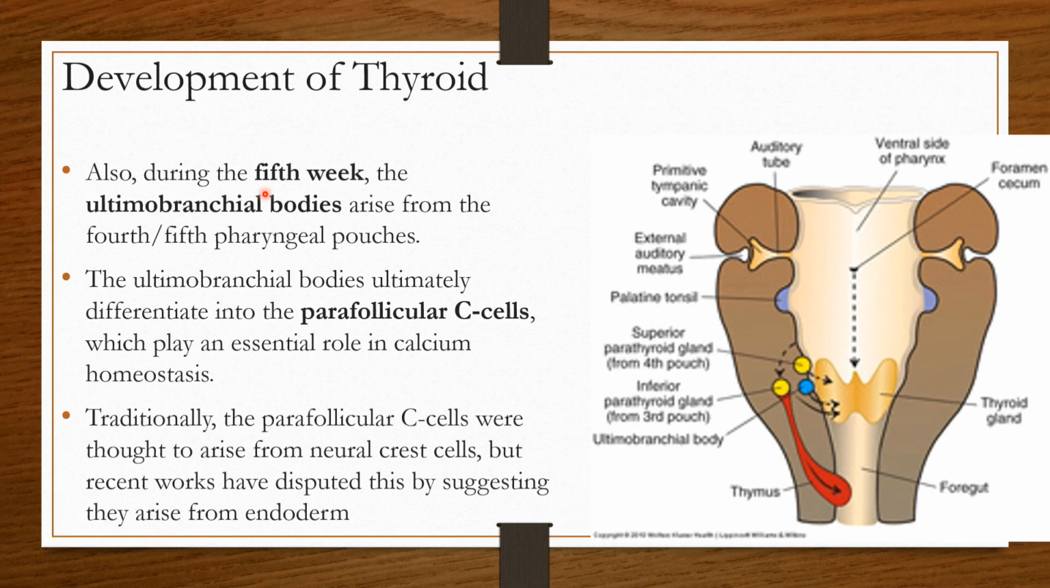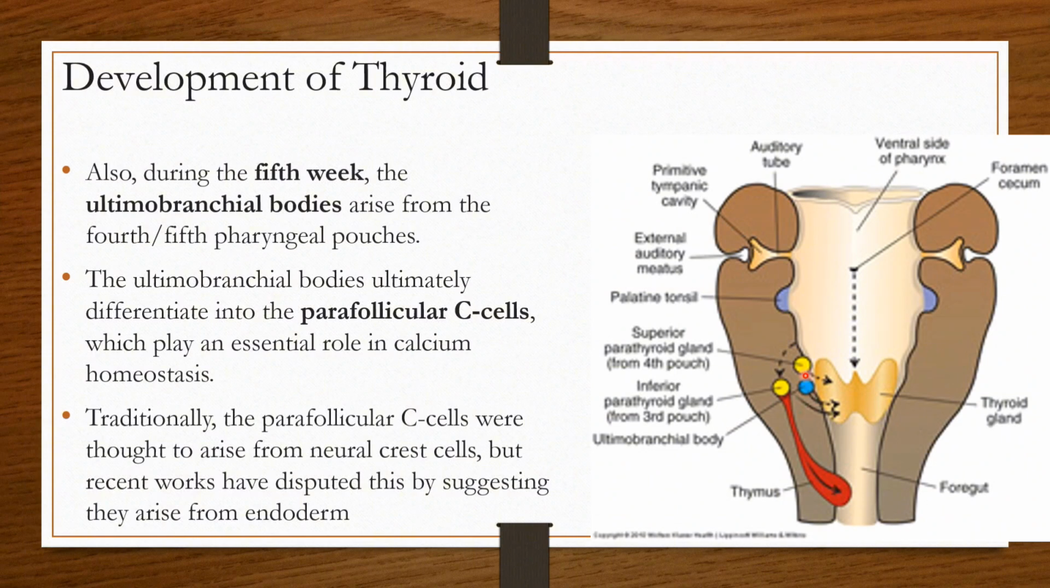Also during the fifth week, the ultimobranchial bodies arise from the fourth and fifth pharyngeal pouches. Here in blue color, you can see the ultimobranchial bodies developing from the areas of the fourth and fifth pouches. These bodies ultimately differentiate into parafollicular cells, which play an essential role in calcium homeostasis. So the origin of the parafollicular cell is the ultimobranchial body.